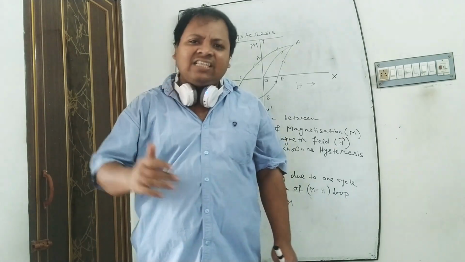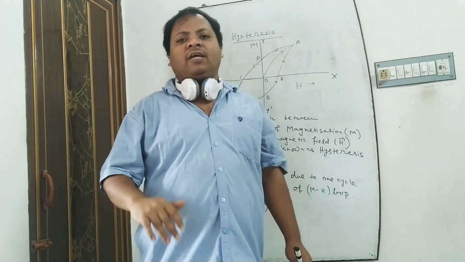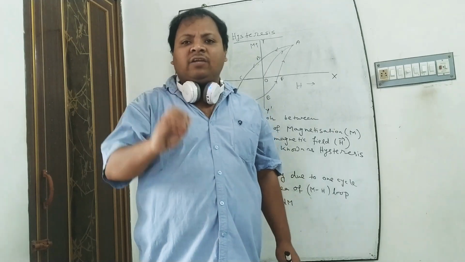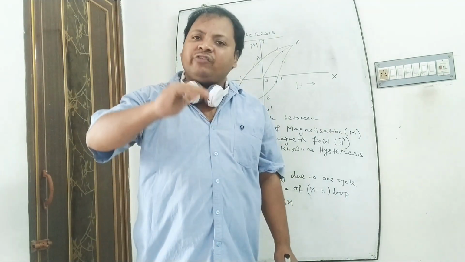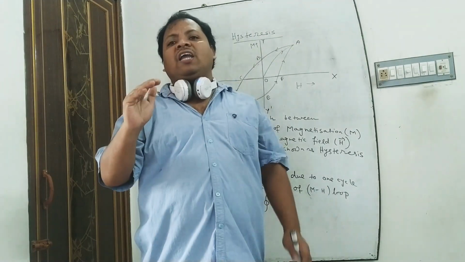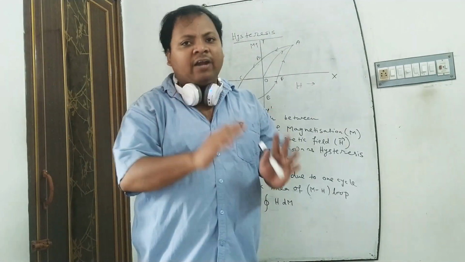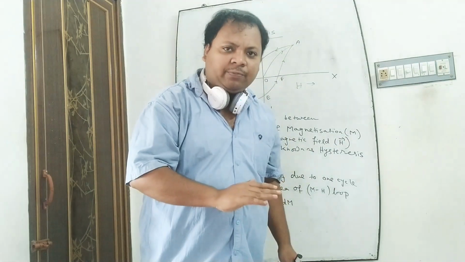After increasing the strength of the applied magnetic field, the intensity of the induced magnetic field also increases, and after some limit, the intensity of the magnetic field of the iron or magnetic material gets saturated.